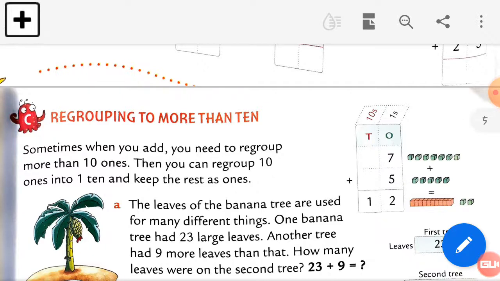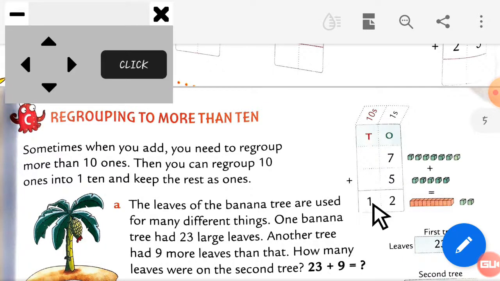So here you can see this. Okay, let me show you this. See here you can see this 7 and here is 5. So don't forget to put this plus sign. Here you can see the tens box is empty, no digit. There is one column filled with a number, but the tens column is empty, there is no digit, right? So what to do here?